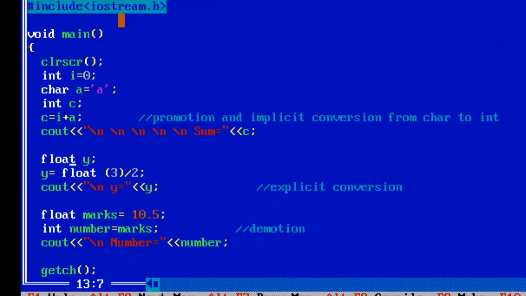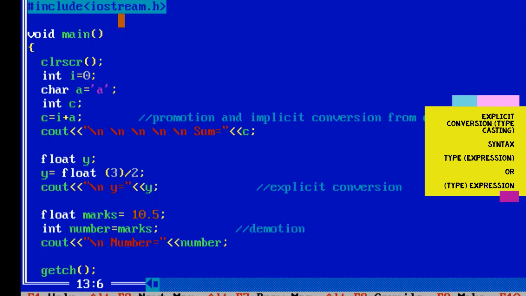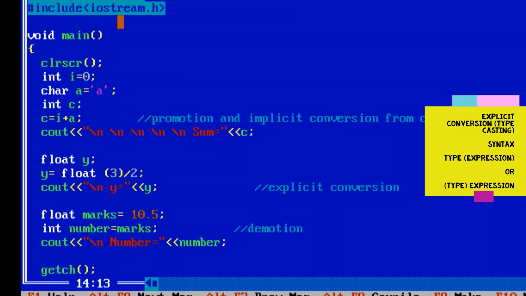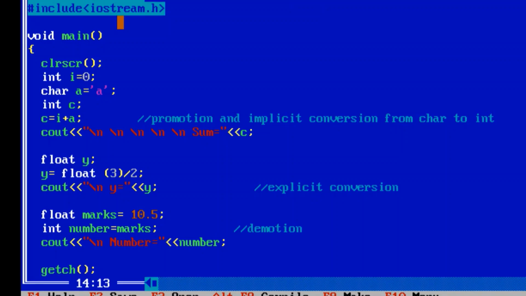Now another example, which is of explicit conversion. Here you can see that this is y and it is a float data type, and y is equal to float bracket 3 divided by 2. So it will print the value, that is 1.5. You can see that y equal to 1.5. So here I have used the cast operator.